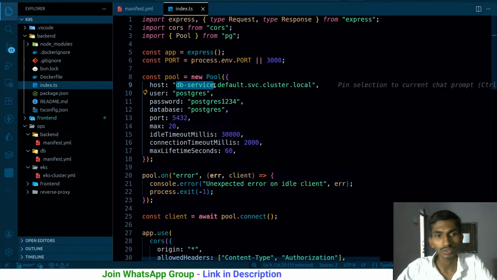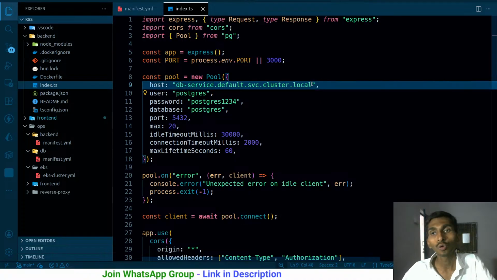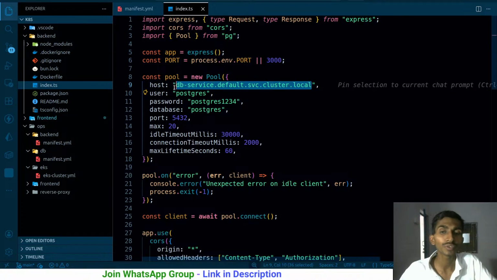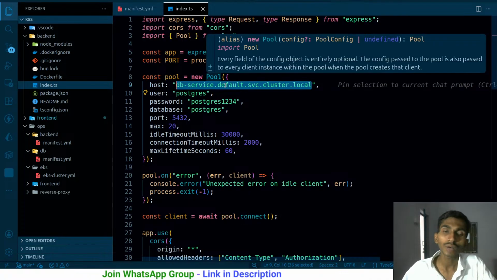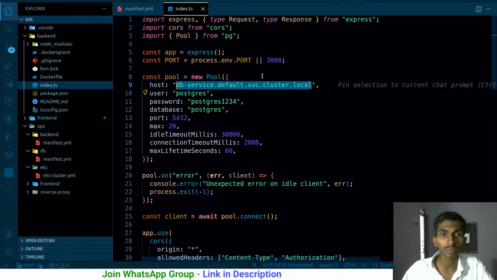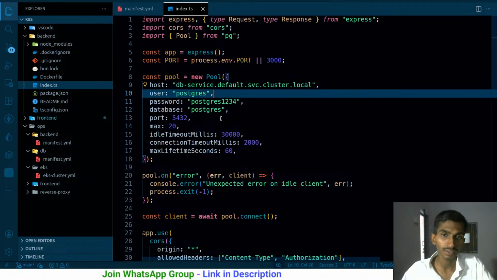That's right, because ultimately the database is running inside the container. A cluster IP service is being used for exposing that. So I just got the name of the service that is exposing it. Default is nothing but the namespace. SVC stands for service. Cluster.local simply gives me the local host, in the sense of the IP address it provides me. So I somehow get the IP address of that particular node, and that is it. The service is already exposing it on port 5432.